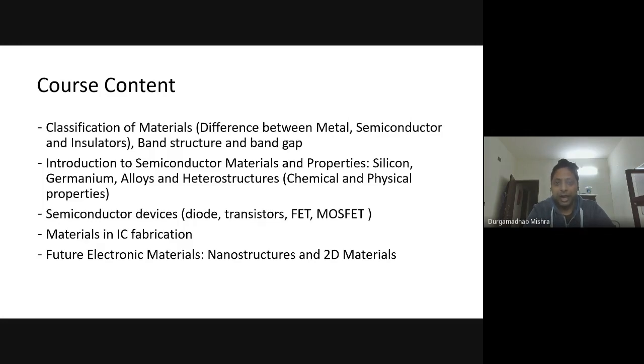Any IC contains millions of these MOSFETs. But there are always some limitations with these materials, and now people are looking at electronic materials which are much more robust and maybe faster in their operation.